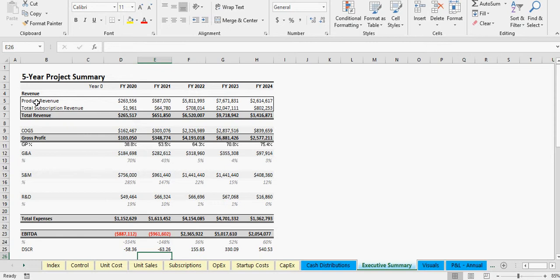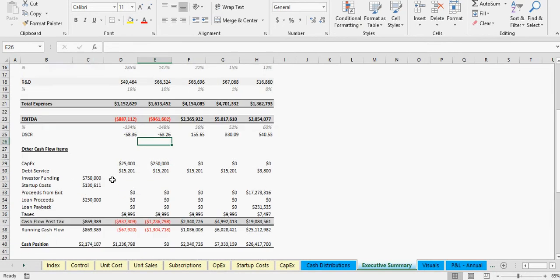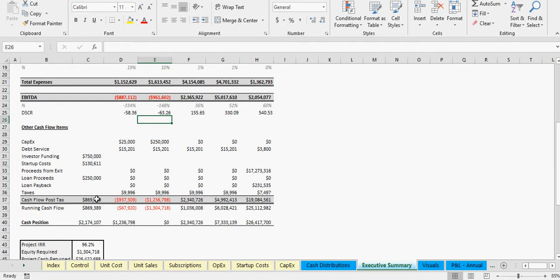But cost of goods sold, we've separated out into the main line items that you'll see in a financial statement. So G&A, sales and marketing, R&D. So you've got revenue, gross profit, expenses, EBITDA, debt service coverage ratio, EBITDA margin, other cash flow items. This is where we're separating out CapEx, debt service, investor funding, startup costs, proceeds from the exit, loan proceeds, loan payback, taxes. We've separated all those out so you can see what is going on in the calculation of what cash is available. So cash flow post-tax here, running cash flow, and then the cash position.